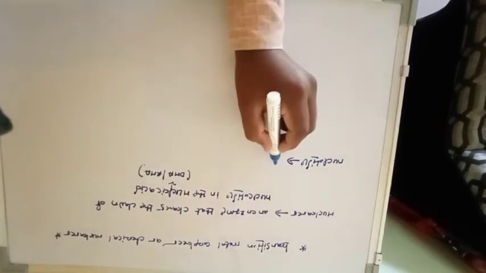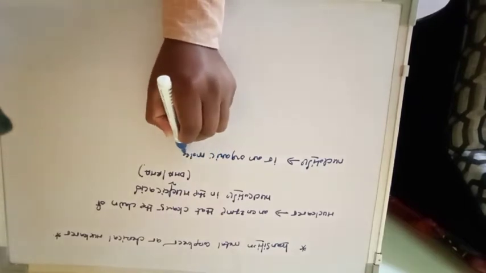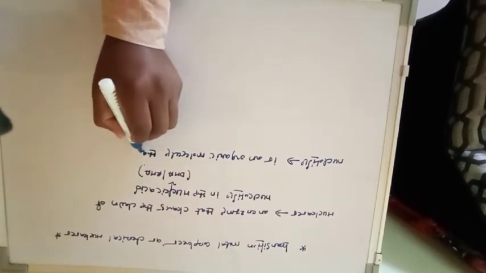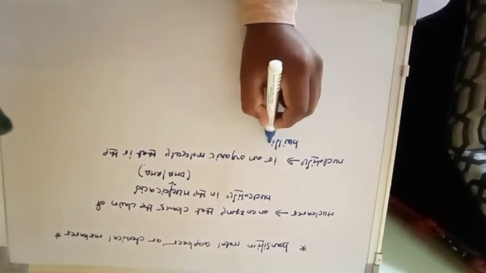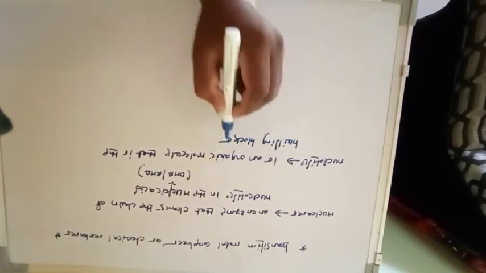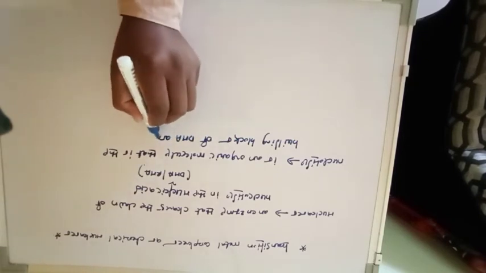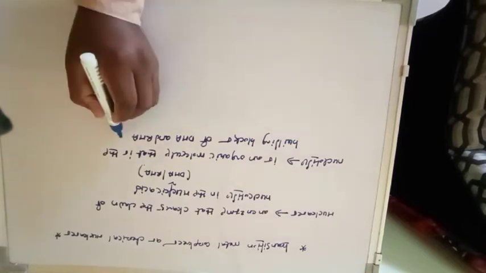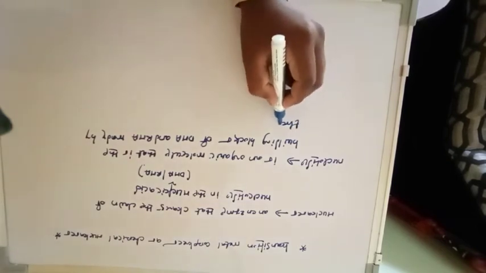It is an organic molecule, the building block of DNA and RNA, made by 3 parts or 3 units.